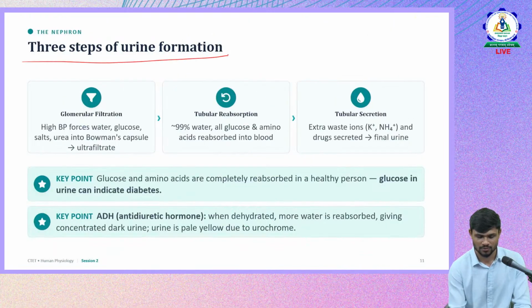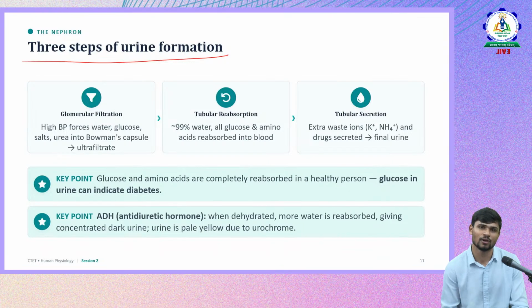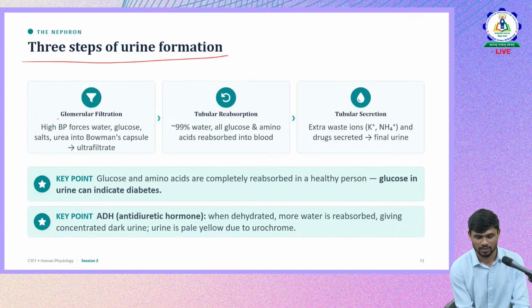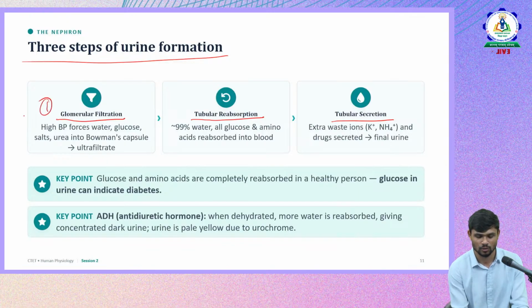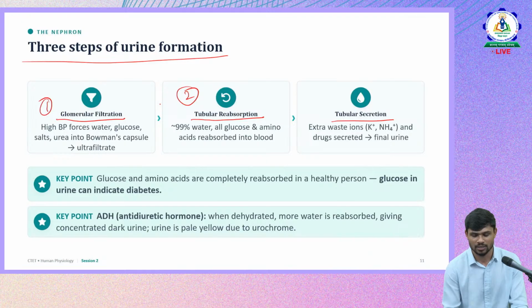So, three steps of urine formation. How urine will be formed and how this urine will be removed from the human body. We are talking about the human excretory system. There are three steps in which urine is formed. Every nephron has three different parts through which urine is created. One is glomerular filtration, the second is tubular reabsorption, and the third is tubular secretion.